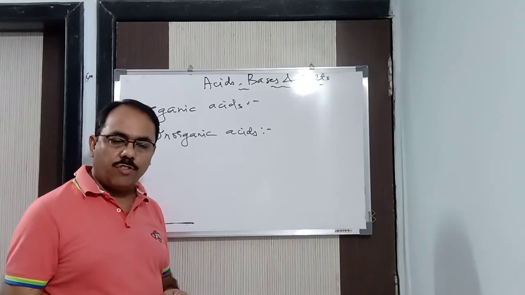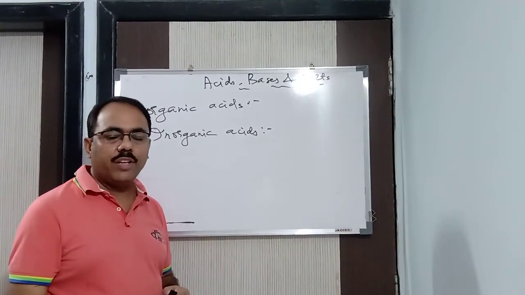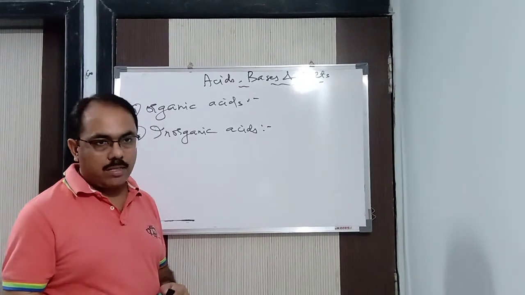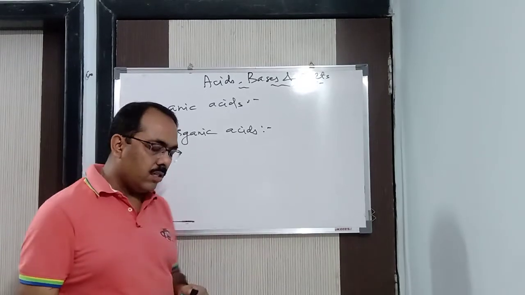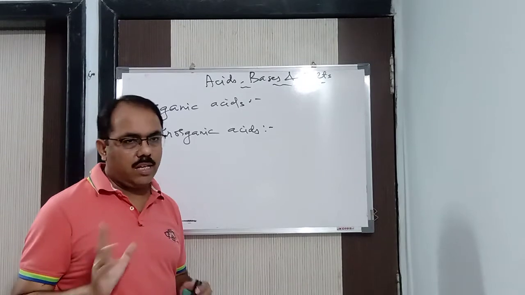Similarly, we have phosphoric acid. So in this way, these are the inorganic acids. Many more are there. Basically, they are the mineral acids. So in this way, we got organic acids and inorganic acids. Next.